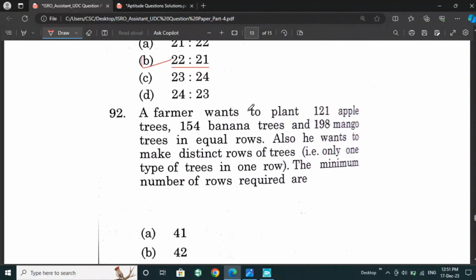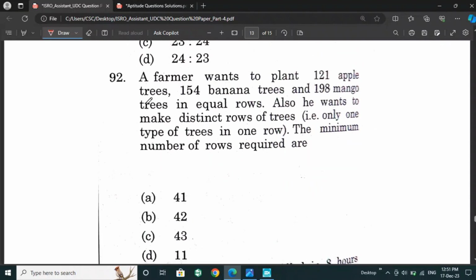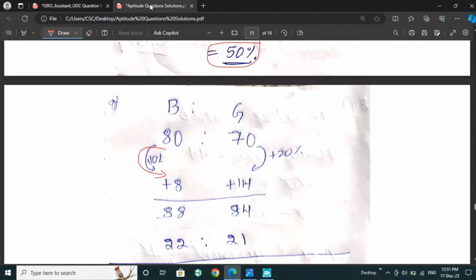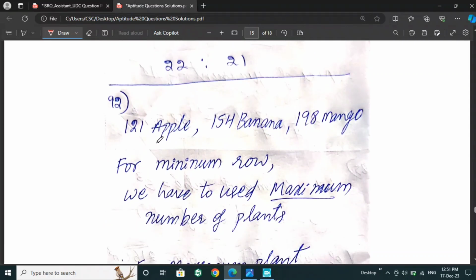Next, a farmer wanted to plant 121 apple trees, 154 banana trees and 198 mango trees in equal rows. Also, he wanted distinct rows of trees, that is, only one type of tree in one row. The minimum number of rows required is?